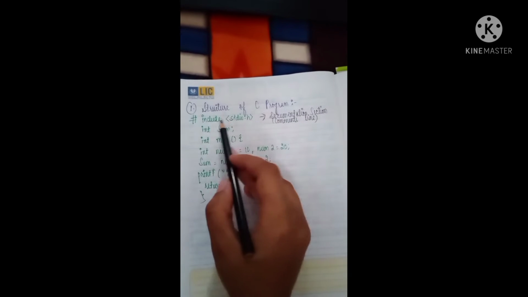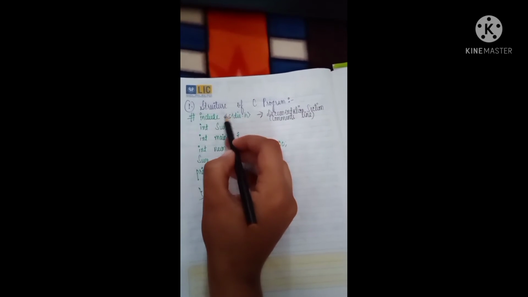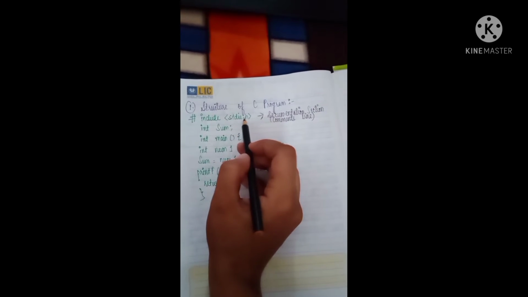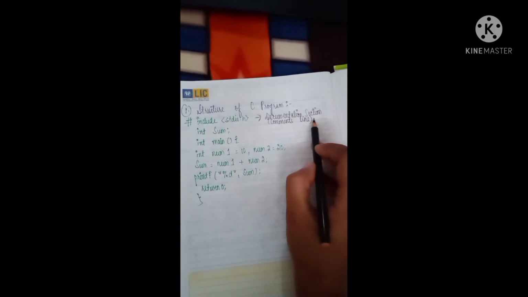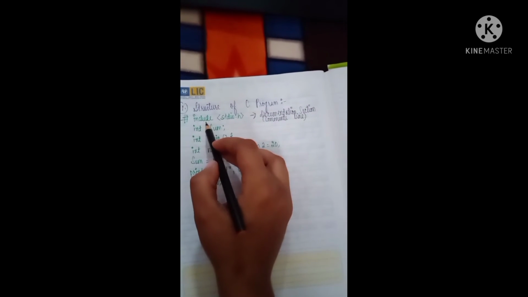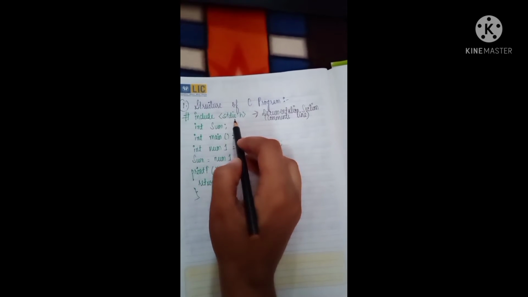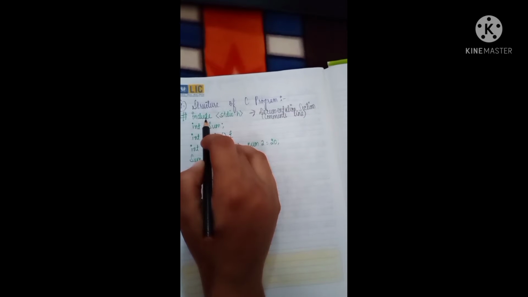So first we have written hash include stdio.h. This is also called header file inclusion, or the header section.